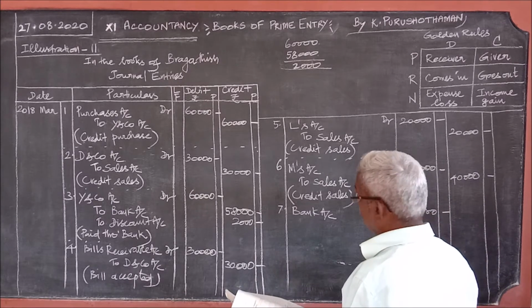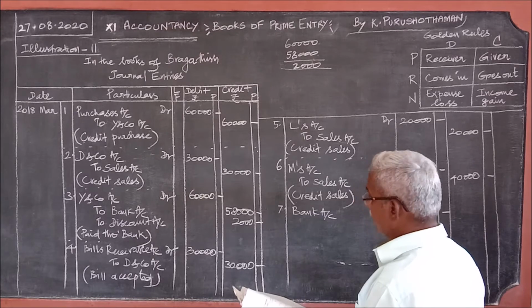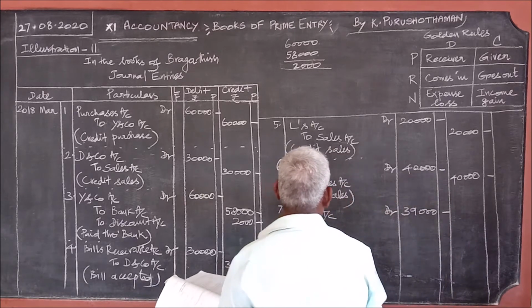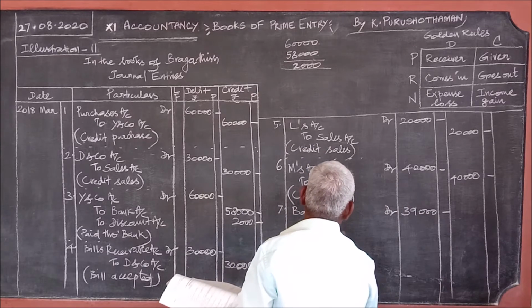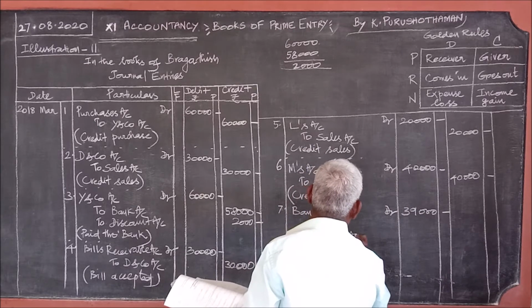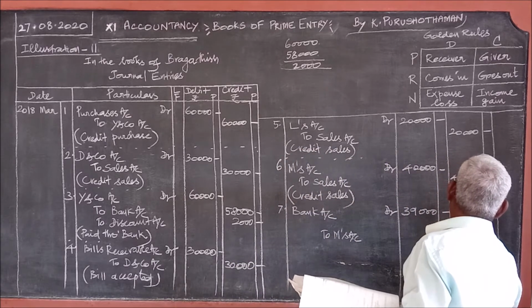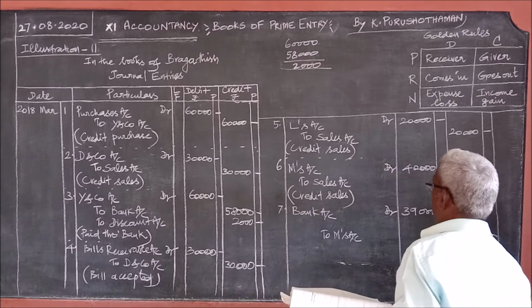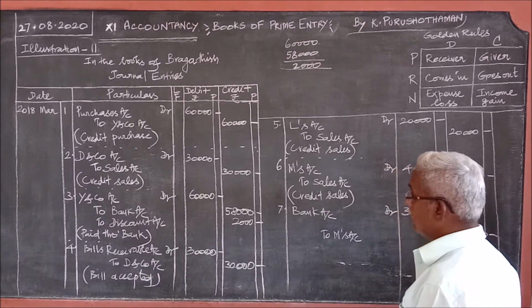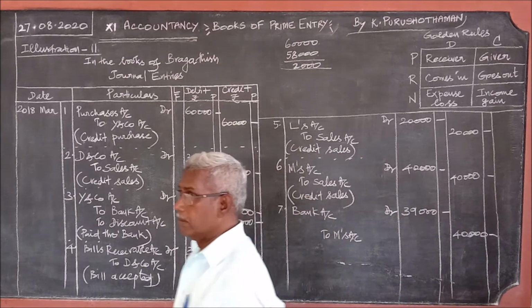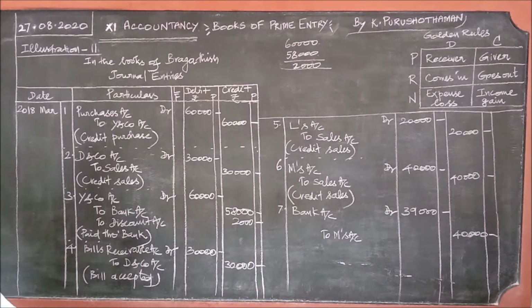But who is paying it? M is paying. So to M's account, it must be 40,000. Instead of receiving 40,000, by paying simply 39,000, he says the account is settled.